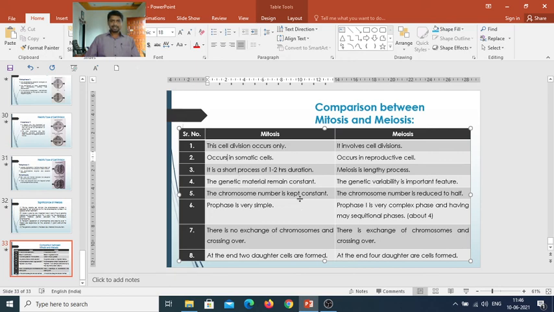So the cell cycle comprises various stages: the interphase, the M phase, then we studied mitosis and finally meiosis. So this ends our 10th chapter, that is the cell cycle in plants.